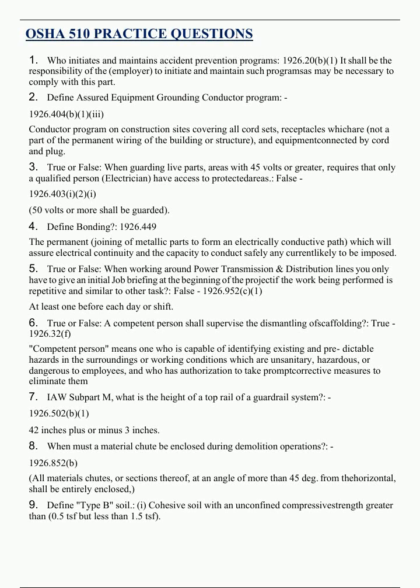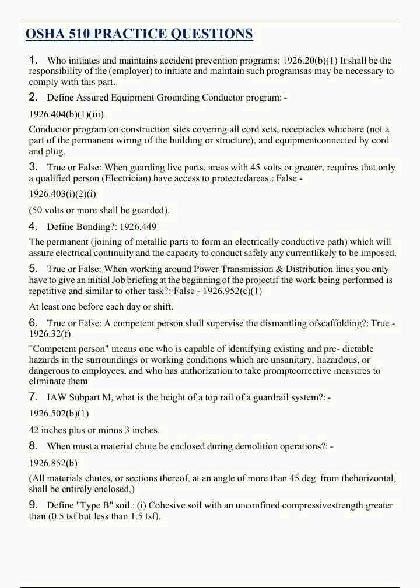OSHA 510 practice questions. 1. Who initiates and maintains accident prevention programs? 1926.20(b)(1): It shall be the responsibility of the employer to initiate and maintain such programs as may be necessary to comply with this part.